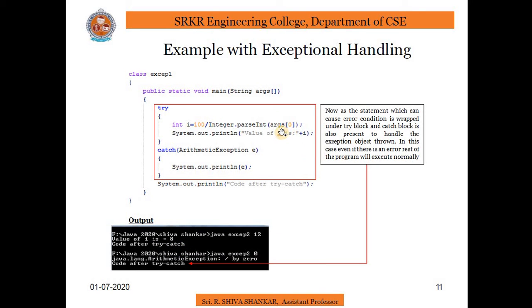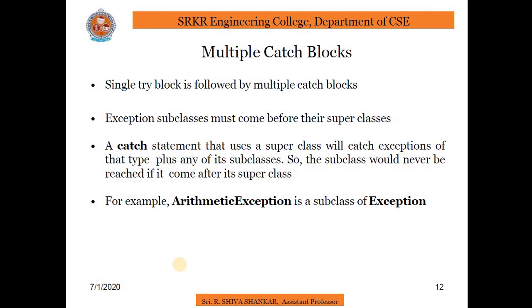Suppose I pass a 0 here in args[0], 100 by 0, it cannot divide a number by 0. So here the exception has occurred and it will throw an exception to the catch block. In the catch block there is an e, which is nothing but an arithmetic exception. So we get an arithmetic exception, and after exiting from the catch block, again it will print the code after try catch. This is the example for exception handling, okay, for arithmetic exception.